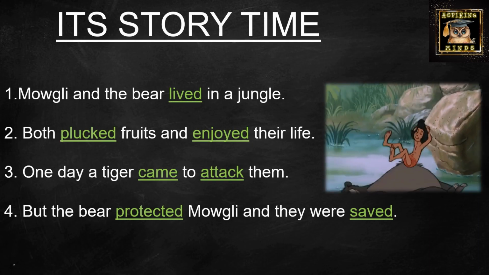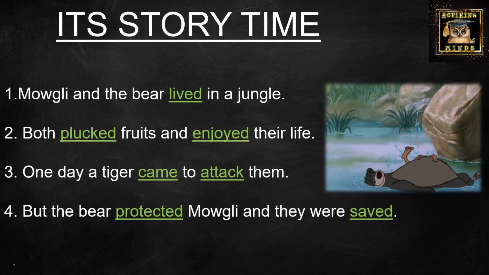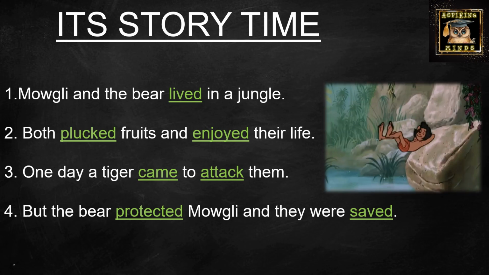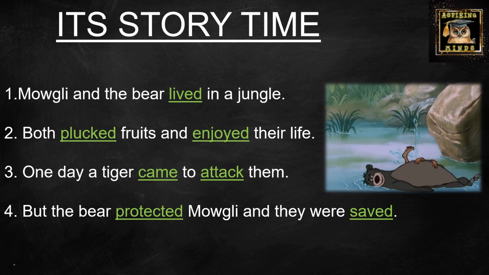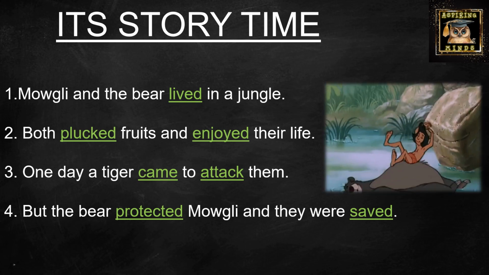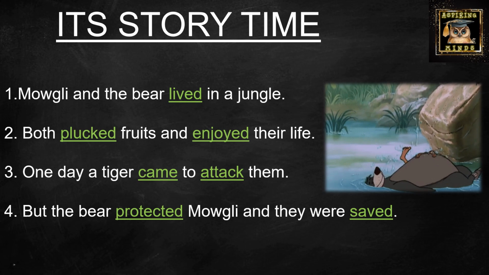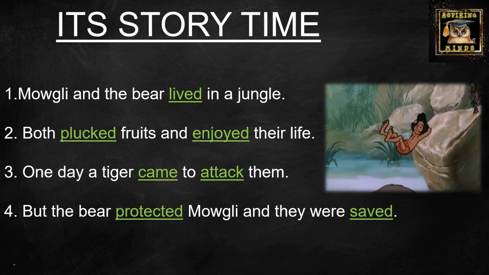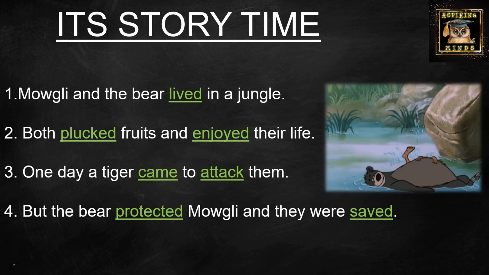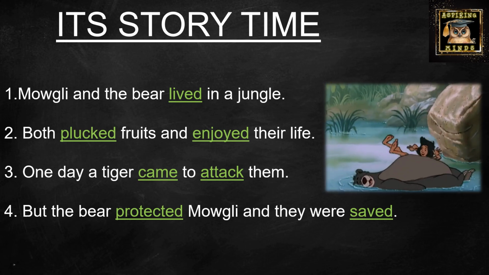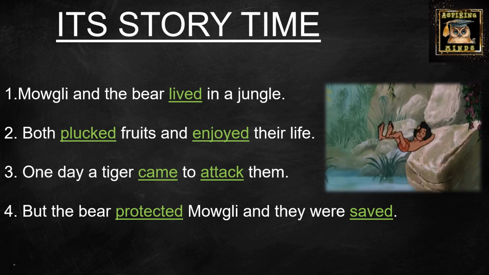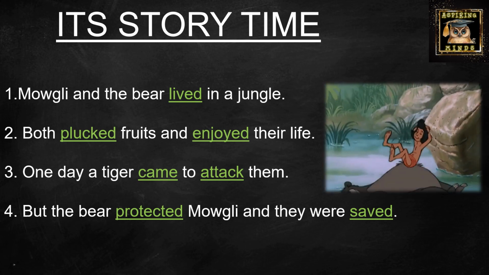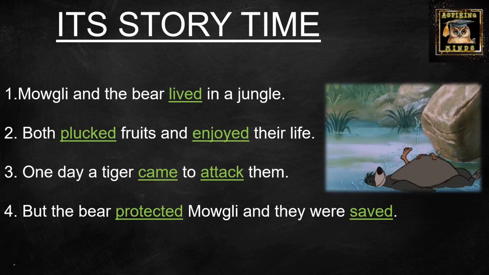Let us have a look at these sentences which are related to the story that you just saw. We saw that Mowgli and the bear lived in a jungle, right? Both plucked fruits and enjoyed their life. One day, a tiger came to attack them, but the bear protected Mowgli and they were saved. Now, in all these sentences, the words lived, plucked, enjoyed, came, attack, protected, and saved were verbs. You didn't even realize it, I'm sure.